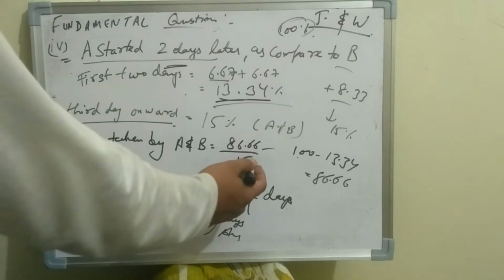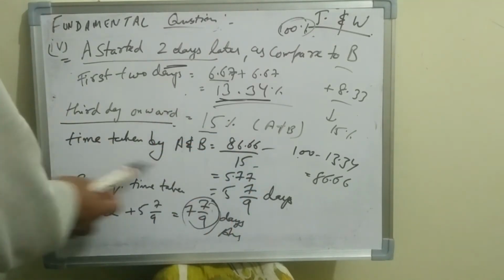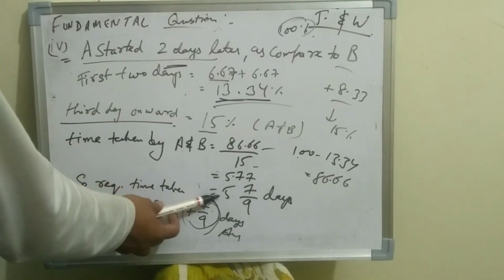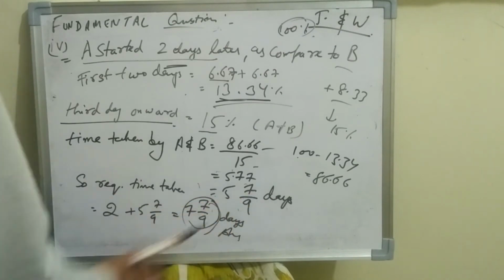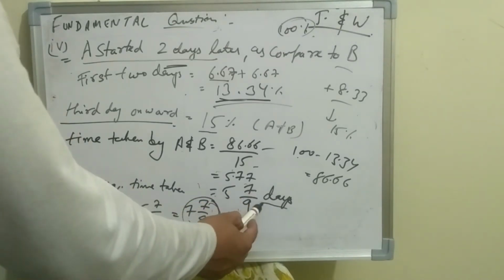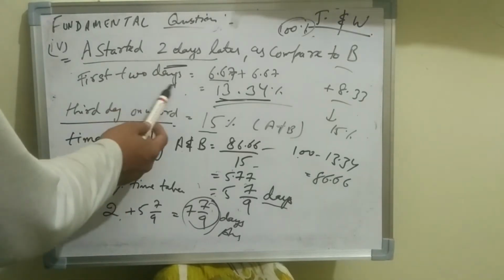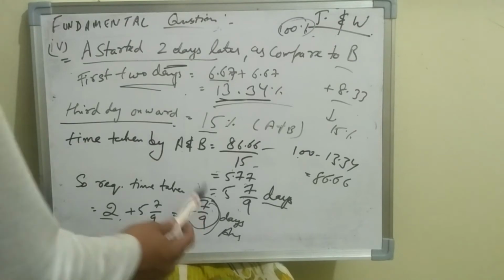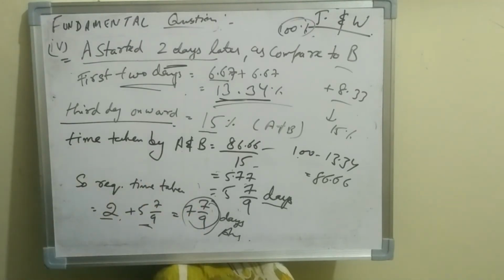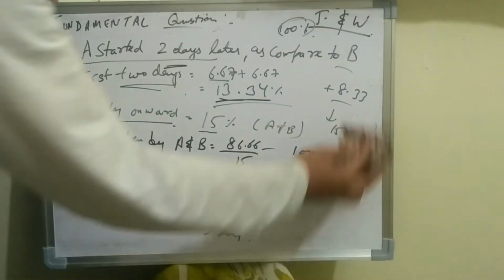So the time taken by A and B combined will be 86.66 divided by the combined efficiency, which will come out to be 5.77, which is approximately 5 by 9 days. So the required time by them will be 2, which was at the starting, 2 days, and the remaining 5 and 7 by 9, which will come out to be 7 and 7 by 9 days. So it was the answer of this problem.